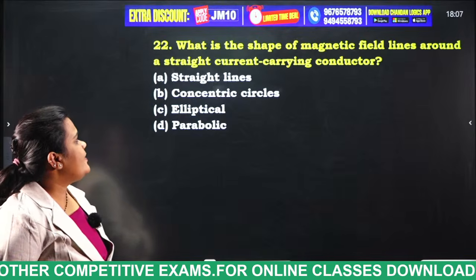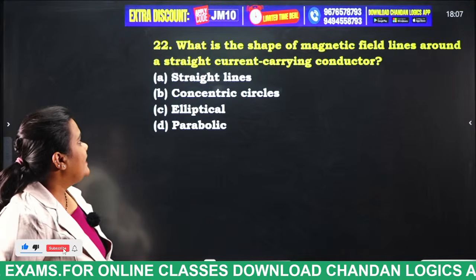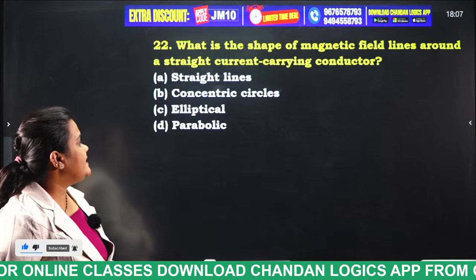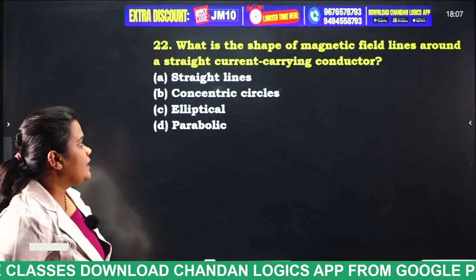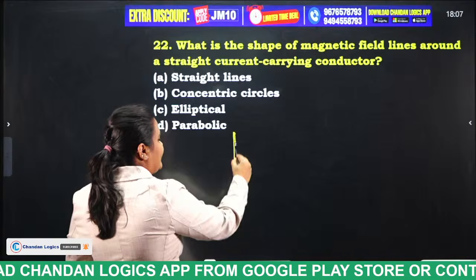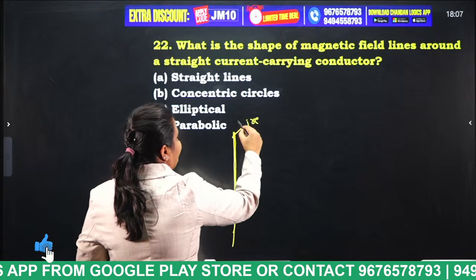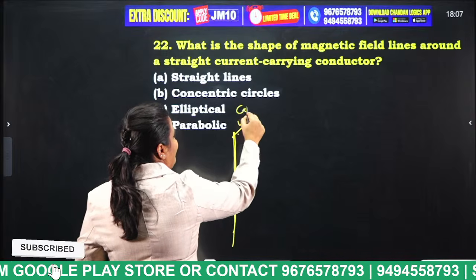What is the shape of the magnetic field lines around a straight current carrying conductor? Straight lines, concentric circles, elliptical, parabolic. You all know. Just imagine this is a current carrying conductor, a wire. It is made up of what, students? Copper.